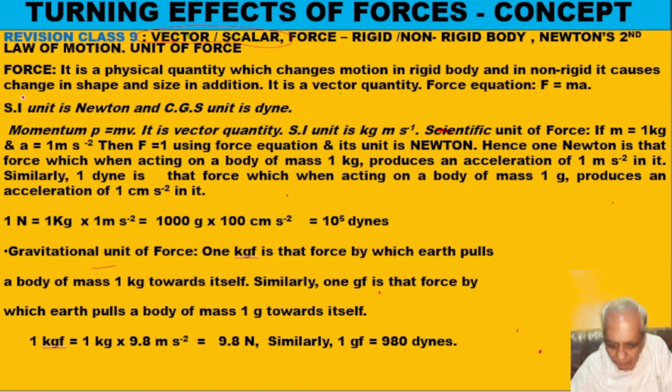You have studied in the previous class that displacement is a vector, but distance traveled is a scalar. Suppose this is the initial position and this is the final position. If a person goes from the initial position to the final position and returns back, and this distance is 3 kilometers, then if I ask anyone what is the distance traveled, you will say it is 6 kilometers.